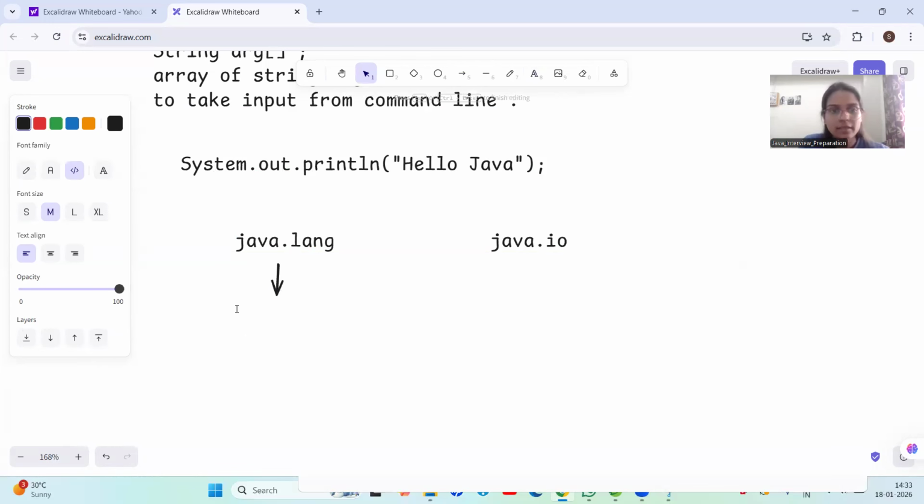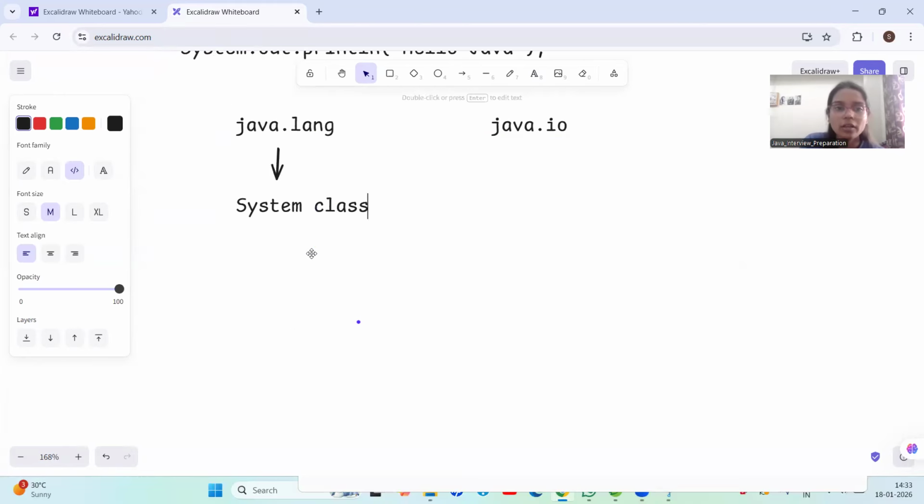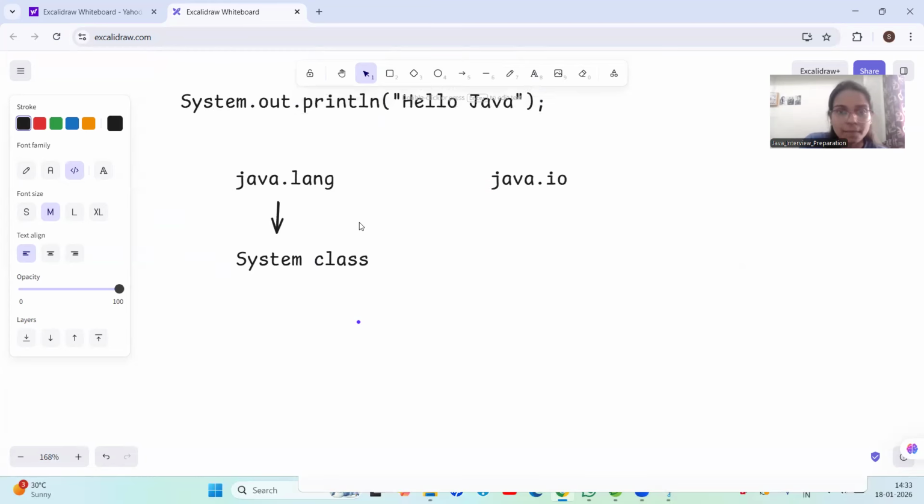This System class is present in the java.lang package.